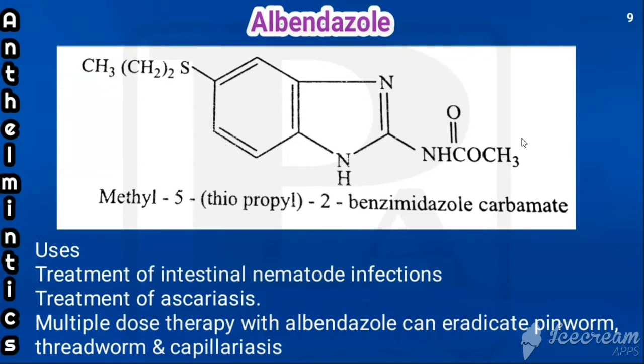So what is the chemical name? This is methyl 5-thiopropyl benzimidazole 2-carbamate or 2-benzimidazole carbamate. So that is the chemical name of albendazole. Now we'll see the uses of albendazole. It is used in the treatment of intestinal nematode infections, treatment of ascariasis. Multiple dose therapy with albendazole can eradicate pinworm, threadworm and capillariasis.